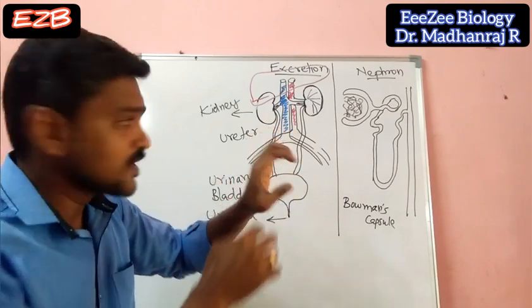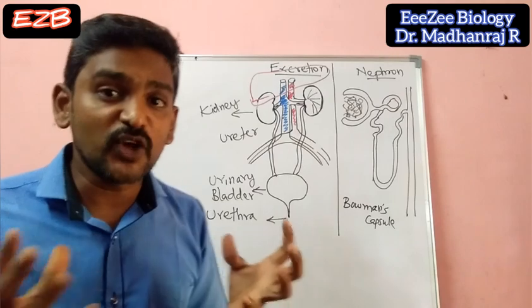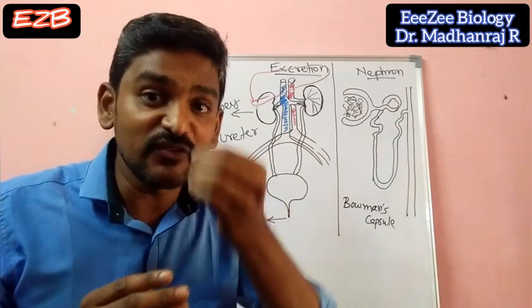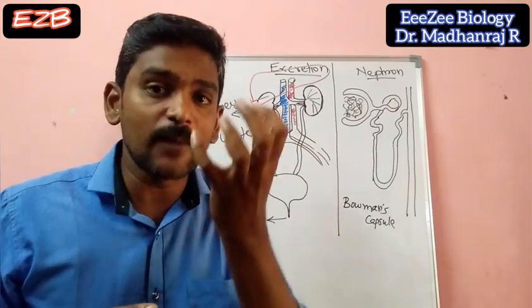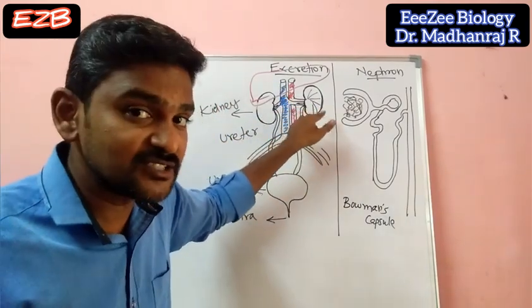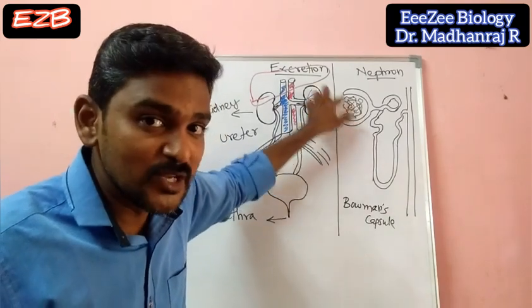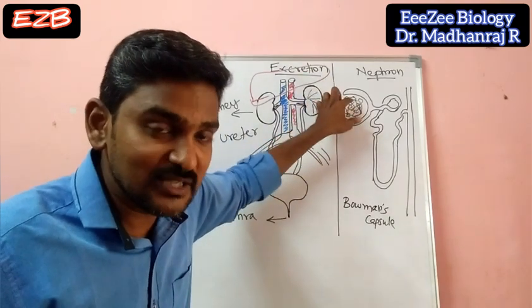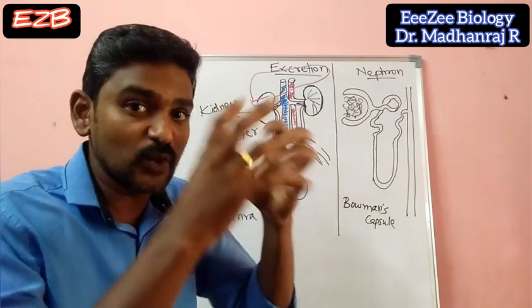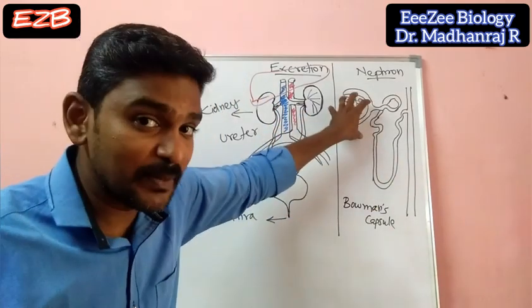This is cup-shaped, so inside that there will be a tuft of capillaries. Tuft means a bunch of thin-walled capillaries. Here only the filtration will occur, because as I said, the artery will be entering inside and joining there. When it enters, the blood goes there. This tuft, this bunch of capillaries, does the filtration activity. They receive the blood. That is what is happening here.